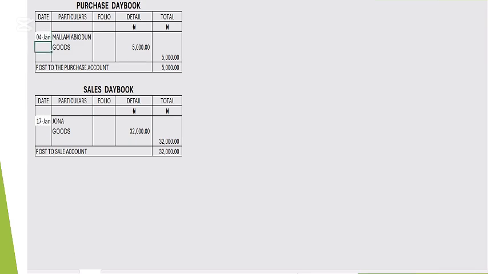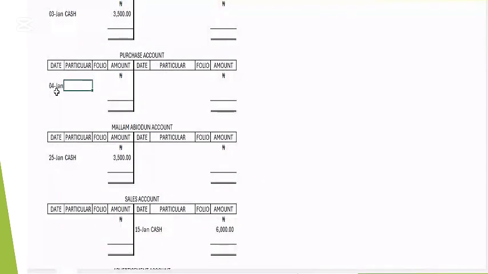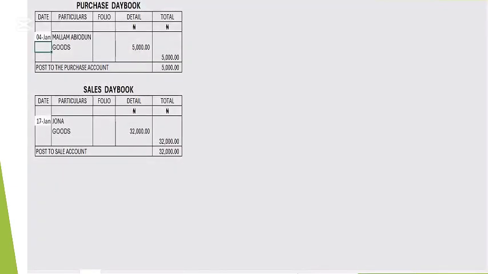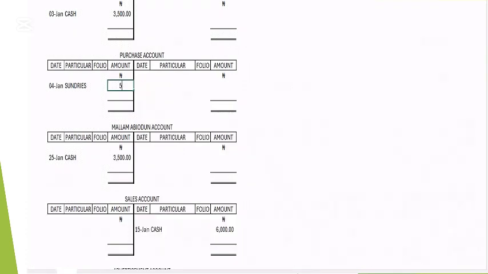So let's go back to the purchase account. They have the 4th of 1. What happened here? We'll just put sundry. That means there are many. You can just put sundry to represent all of them, instead of putting their names one by one. So how much was it? It was 5,000. So I'll capture 5,000 here.